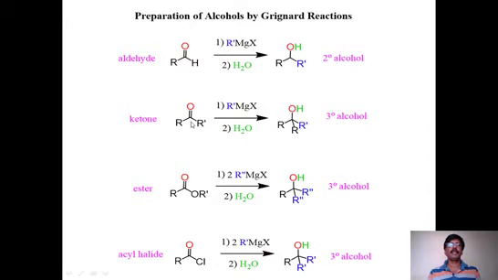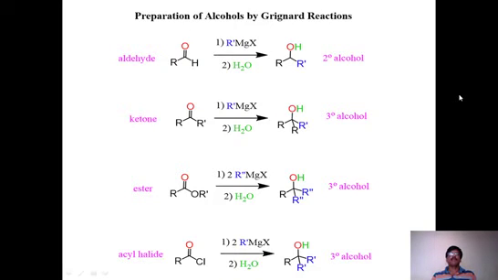Now if you take ketone R CO R dash, and we are taking R dash from outside again, then what happens? This R dash comes and attaches to the same carbon here. Therefore this carbon has 3 alkyl groups and OH, therefore it is called tertiary alcohol. So this is the main point we need to understand.